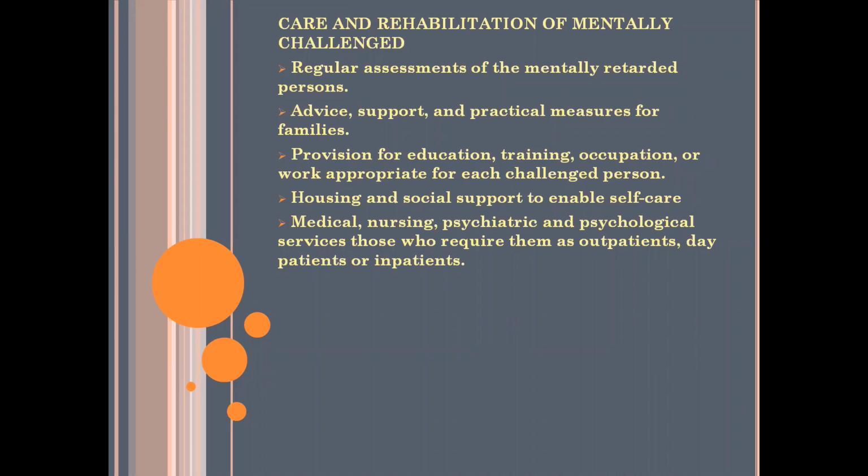Treatment means treatment is given to those individuals who, after getting the treatment, can improve their disease or disorders. Care and rehabilitation are for those individuals who cannot recover from that disease or disorder. So treatment is given to those who can recover from the disease or disorders, and rehabilitation and care are given to those who cannot be recovered from that disease or any kind of disorders.